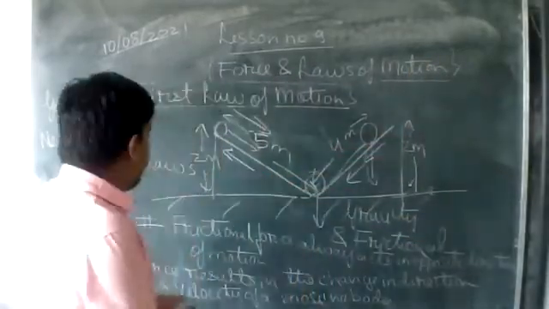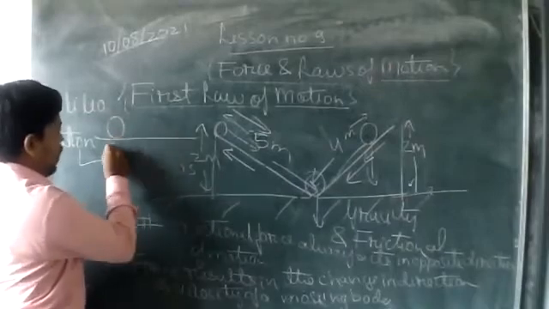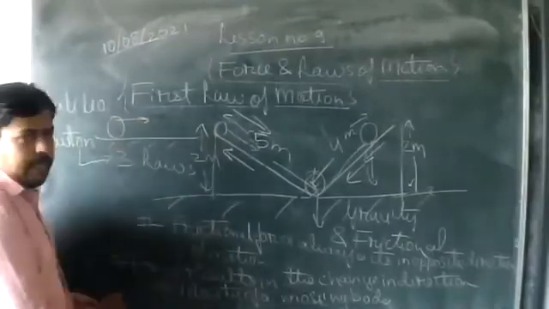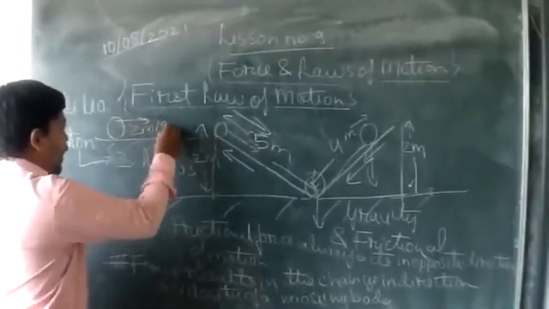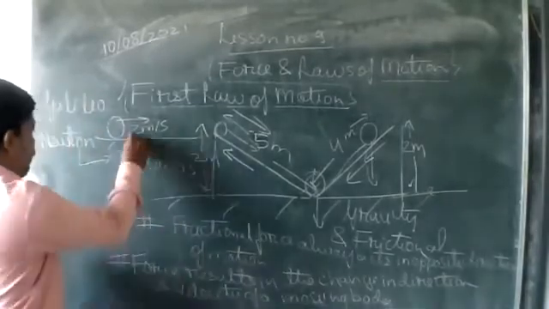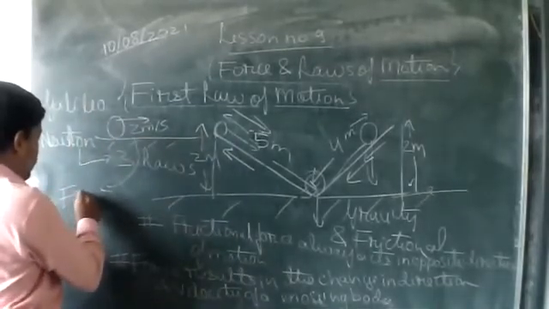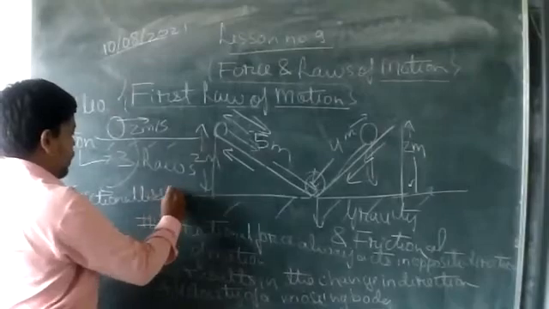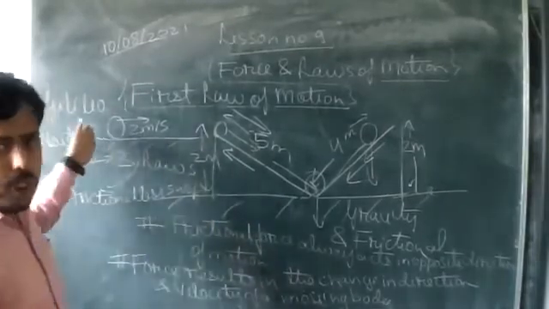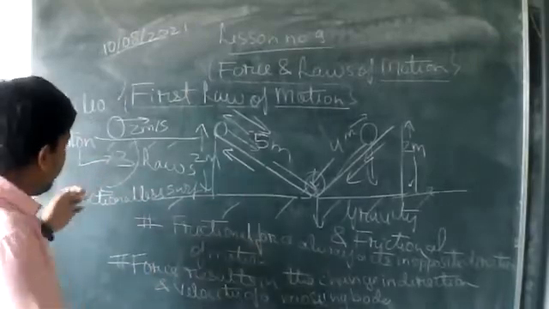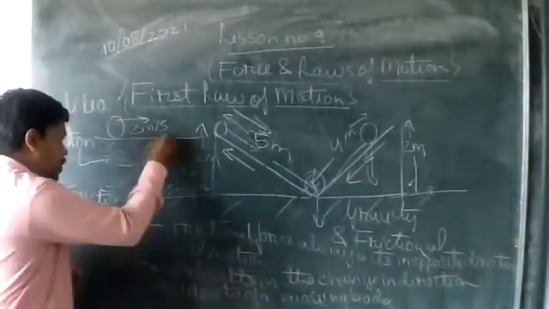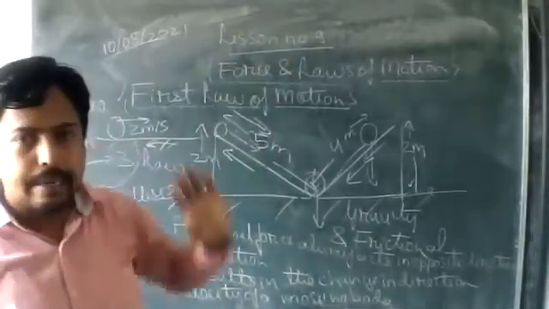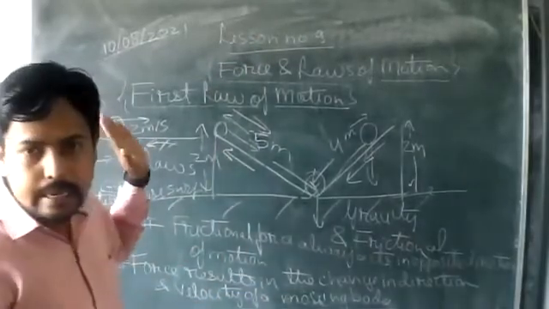For example, if we start rolling a ball on a surface, and this surface is smooth, that means there is no friction, and I have given it an initial velocity of 2 meters per second. This is a frictionless surface. Since there is no opposing force of friction, the body will continuously move and reach infinity. It has no end in this case.